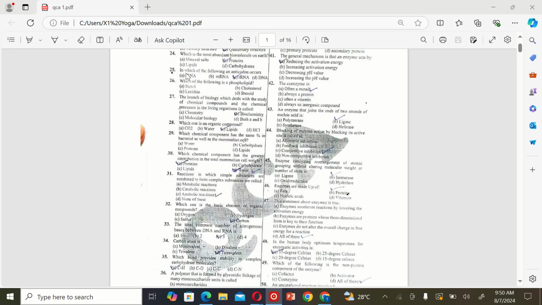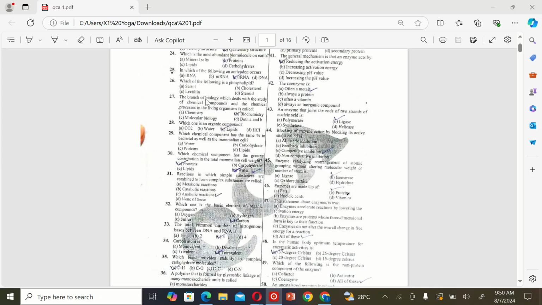Carbohydrate. The next MCQ is in which of the following an anticodon occurs? A. tRNA, B. mRNA, C. rRNA, and D. DNA. So the correct option is A. tRNA. The next MCQ is which of the following is a phospholipid? A. Sterol, B. Cholesterol, C. Lecithin, and D. Steroids. So the correct option is C.